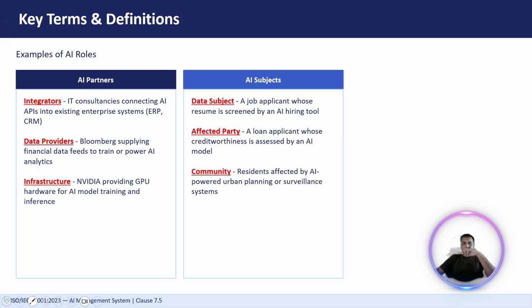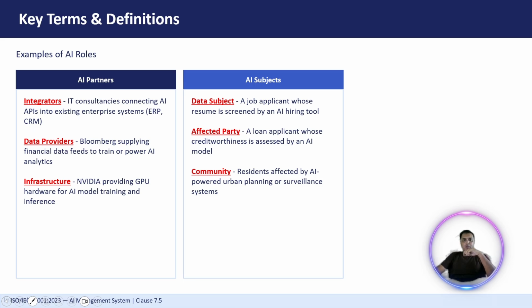Then we have the data subject. A data subject is nothing but an individual whose personal information is being processed by an AI system, right? For example, if my resume or my information is being used by an AI system, that means I became a data subject for that particular model. The next is affected parties. Affected parties are the people who are affected by AI decisions, right? Here we have taken an example of a loan applicant whose creditworthiness is being assessed by AI. My data is being processed using AI, and it is not providing accurate results, so I cannot trust the score provided by the AI system.